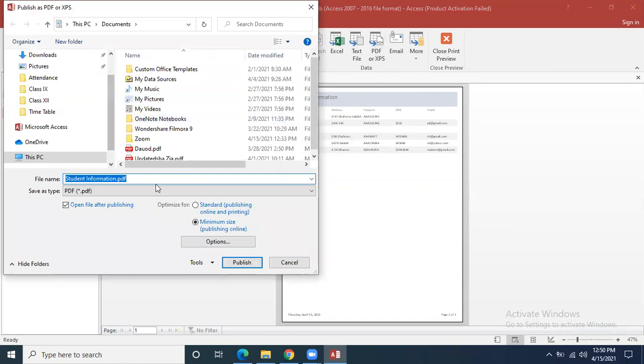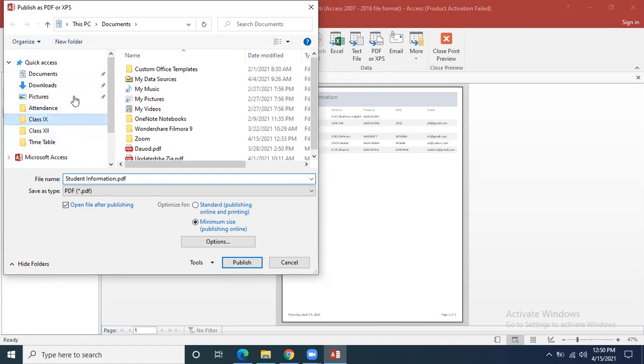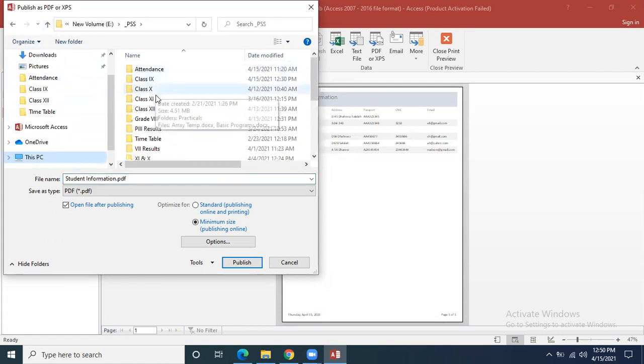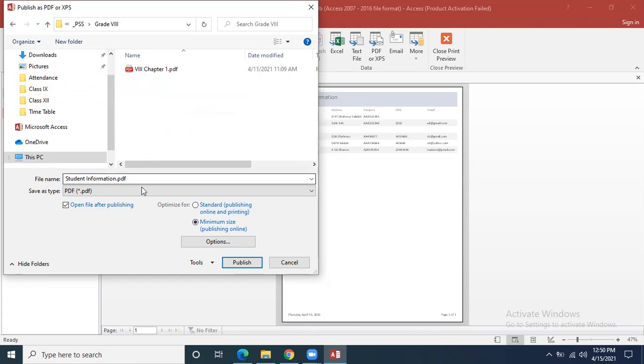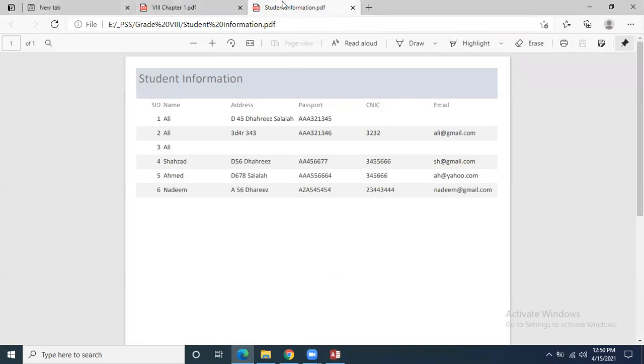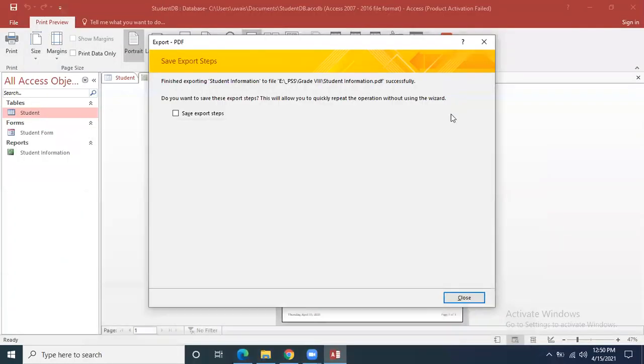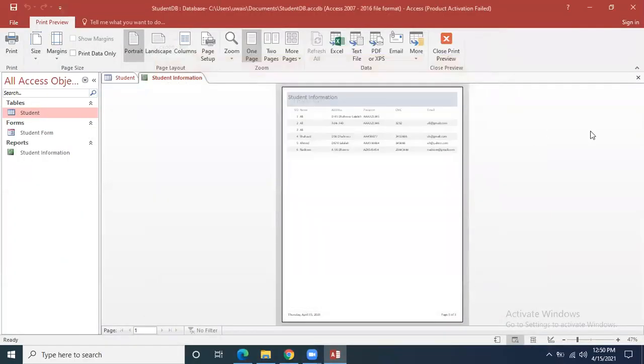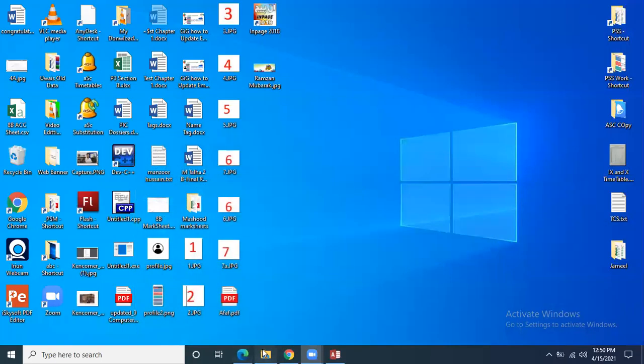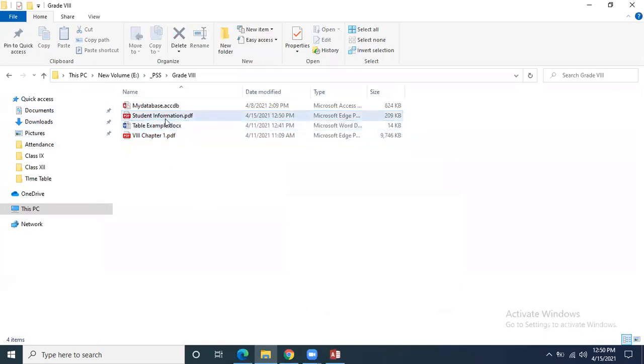If I want to create the PDF file, I can create the PDF file of it on, let's suppose, the same folder. I am creating student information.pdf. Okay, I save it. Now you can see that this PDF file has been opened. If I go to my folder over here, you can see that this is the PDF file.